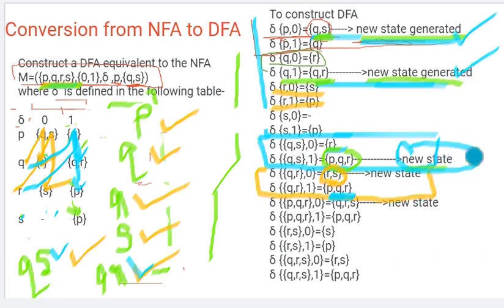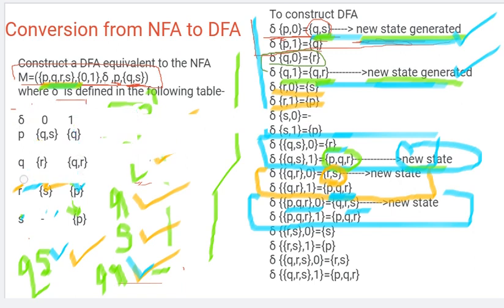Next new state I have marked here, what is the next one? PQR. So for PQR also I need to find the transitions with respect to 0 and 1. PQR with respect to 0 means the transition of state P with respect to input 0, union the transition of state Q with respect to 0, union the transition of R with respect to 0.